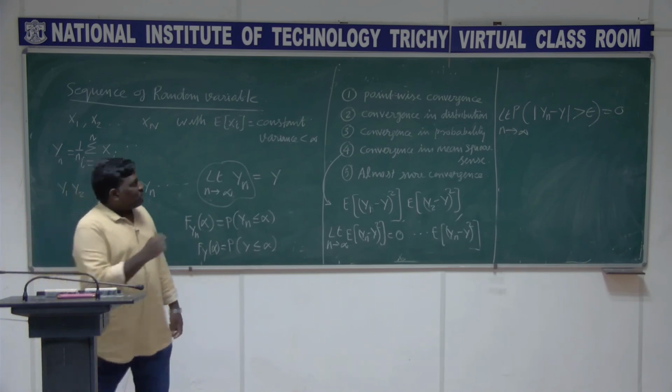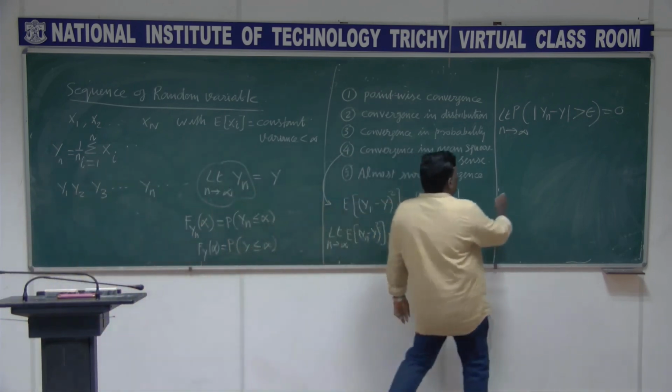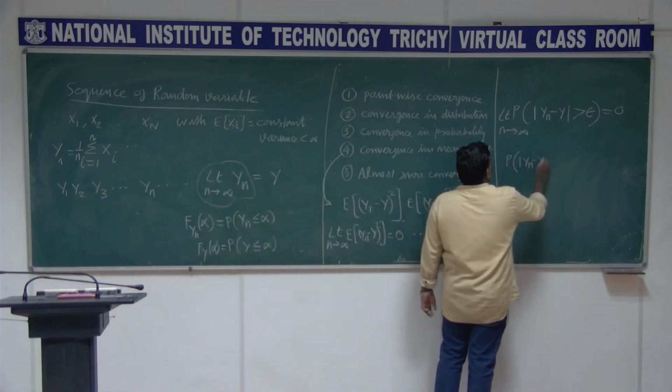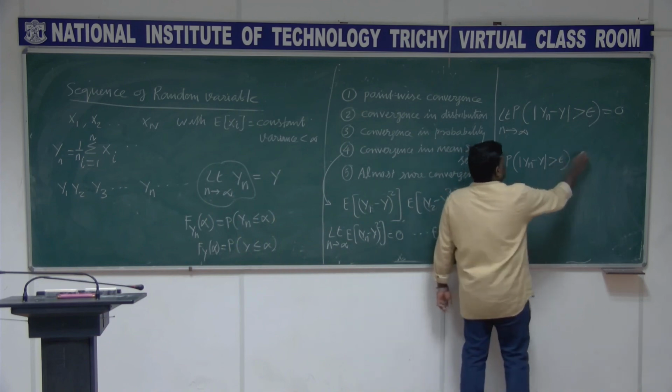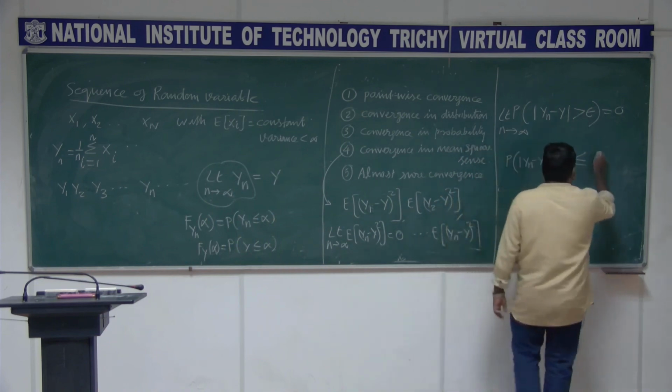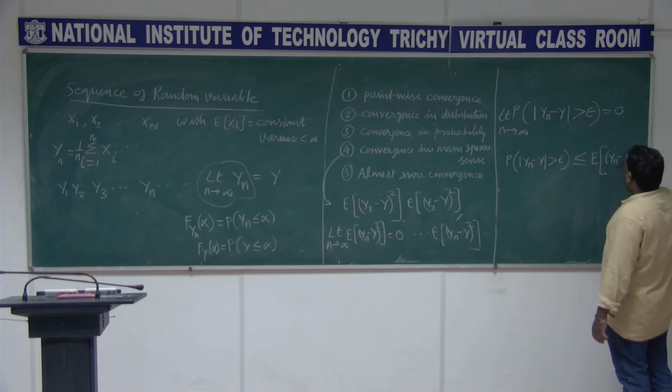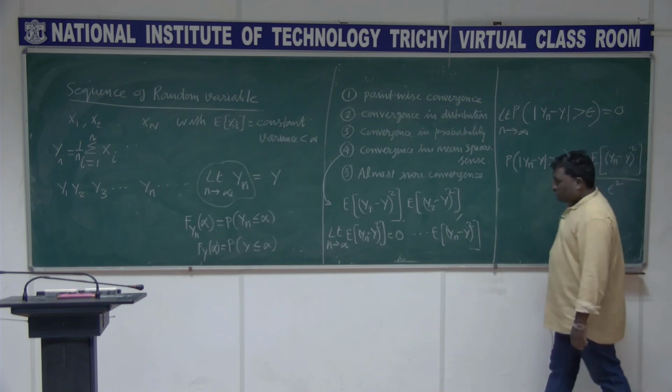We will take a closer look at this because we already know some inequality. So this probability is less than or equal to what? We already did this: expectation of Yn minus Y the whole square by epsilon squared. Am I right?